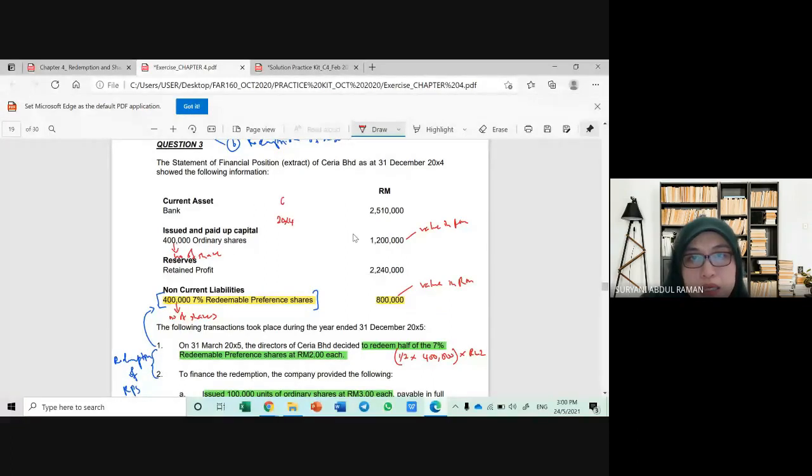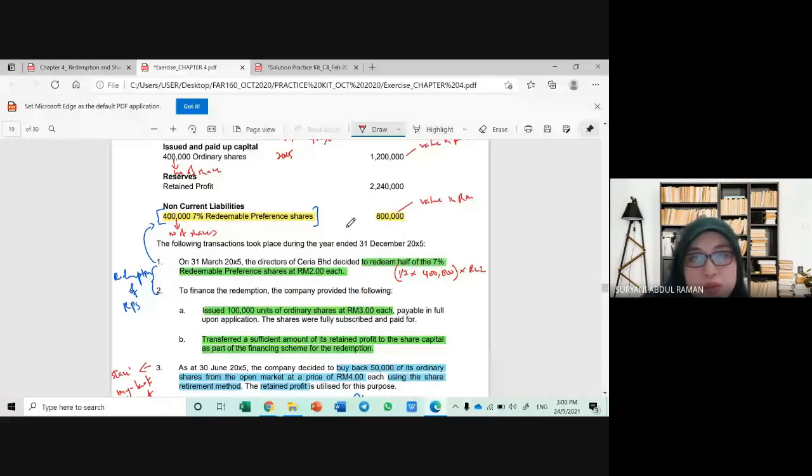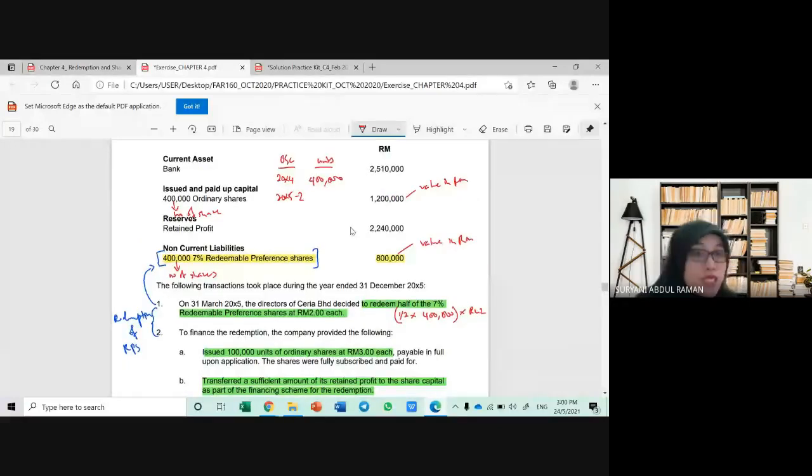You have a balance of 400,000 units. I'm talking about units now. Okay, but then what happened in year 2005, based on transaction number 2? You said you already issued 100,000 units. So you have an additional 100,000. Additional, tambahan. So now it becomes how much? 500,000. Okay, correct? Yes. Okay, we go down further.